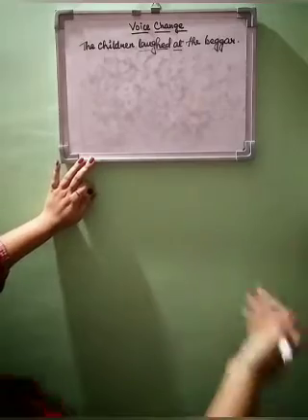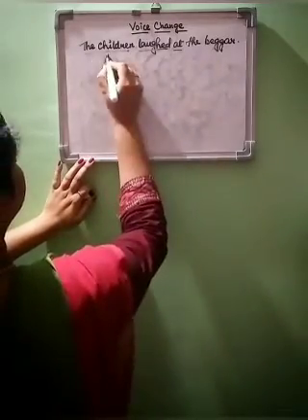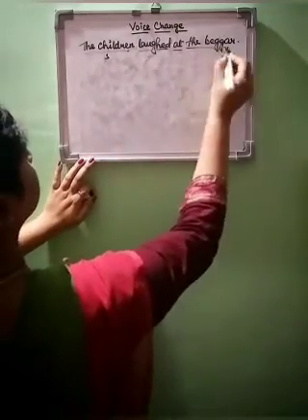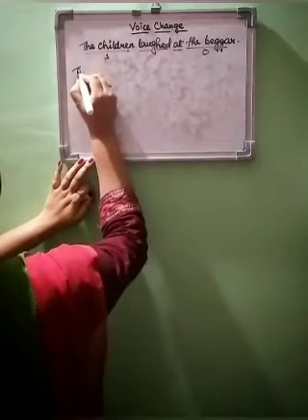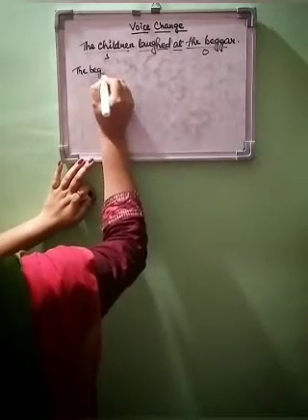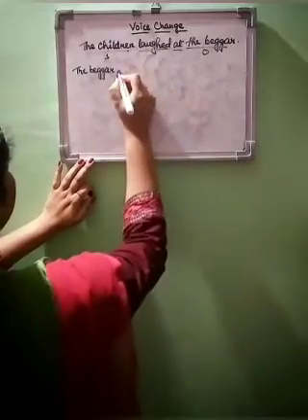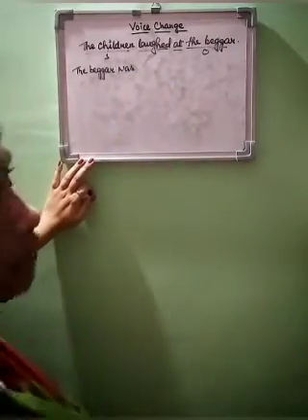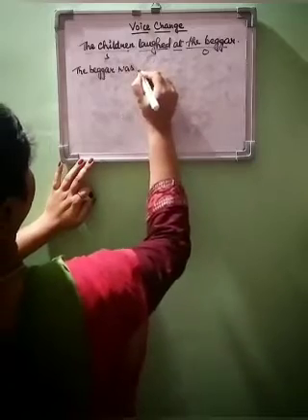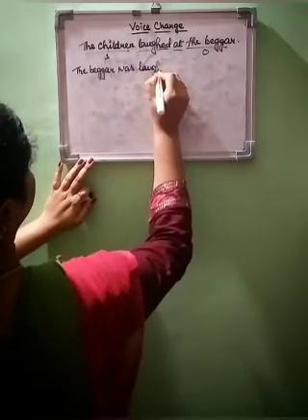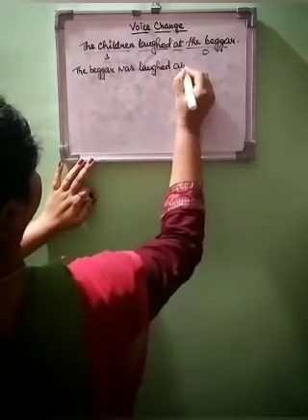Now while we change this, what happens? This is the subject, this is the verb, and this is the object. When we bring it here, the beggar, it is in past tense, so we'll write was. Then the past participle of laugh: was laughed at.